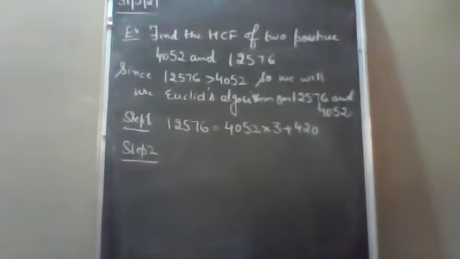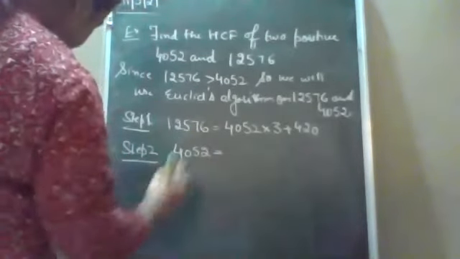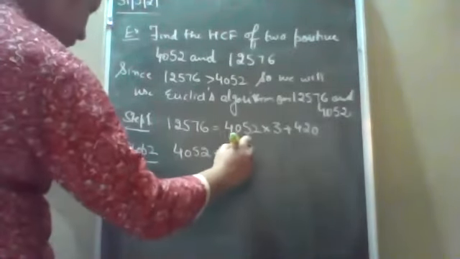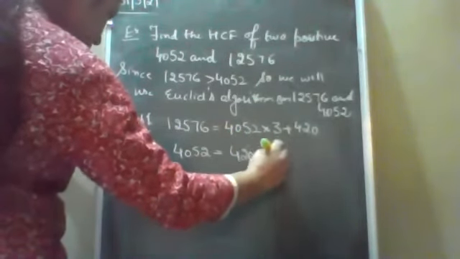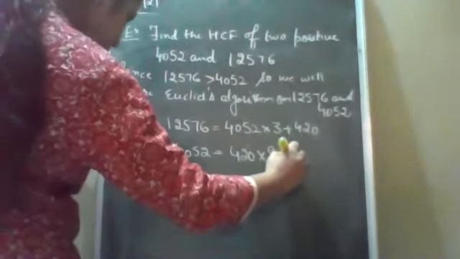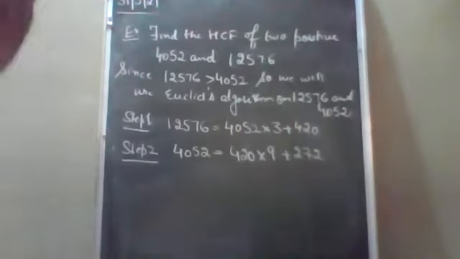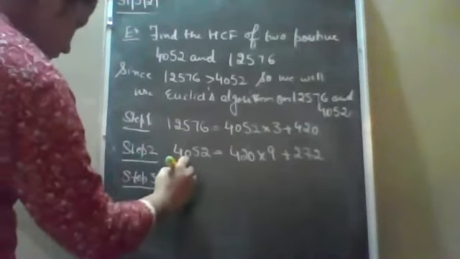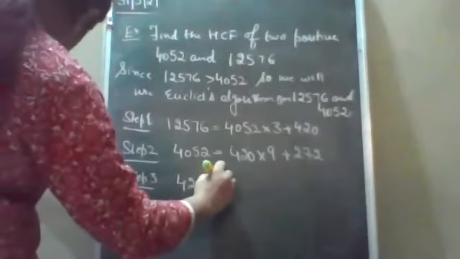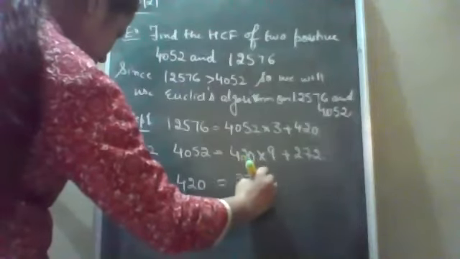Ma'am, next step is 4052 is equal to 420 into 9 plus 272. Okay. Now next, who is there? Kabir. Step 3. Ma'am, 420 is equal to 272 into 1 plus 148.